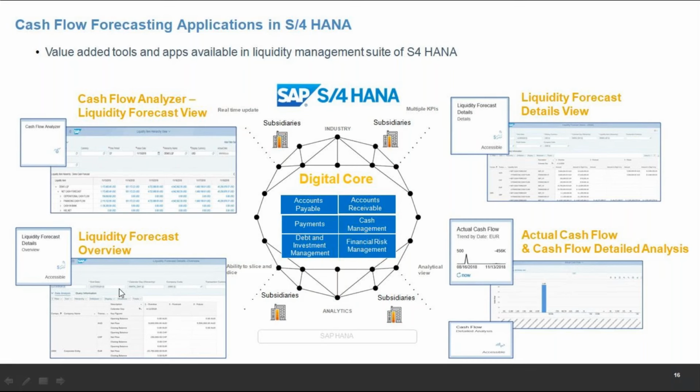And there is also an overview app to see all these things and also details. So the overview will show just what the opening balance is, what the closing balance is, what the cash flow, net flow is, while your detail view will give us detailed insight into each view. Okay.